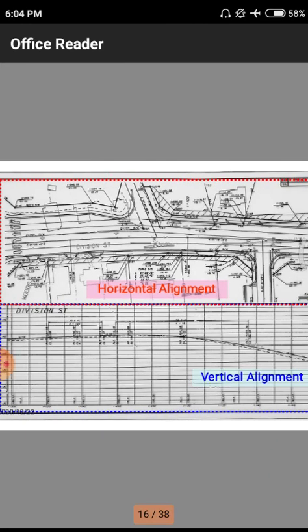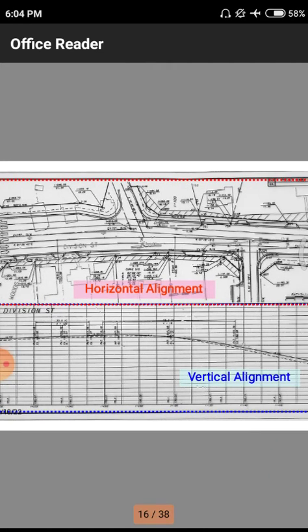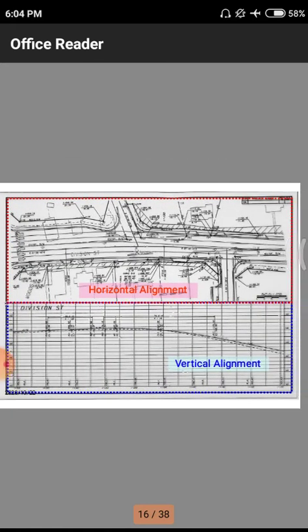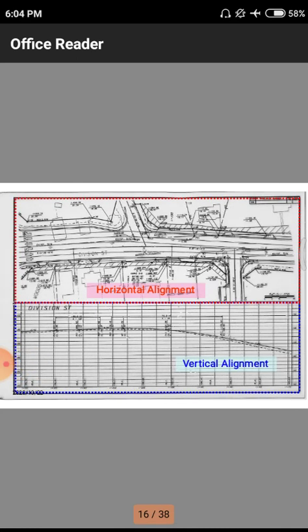This is another diagram which shows horizontal alignment and vertical alignment. In this also we are having different combinations. The road crosses with another road. That means here we are having Y junctions and T junctions. In those particular junctions, the points we are having and how the road is enlarged are all shown.